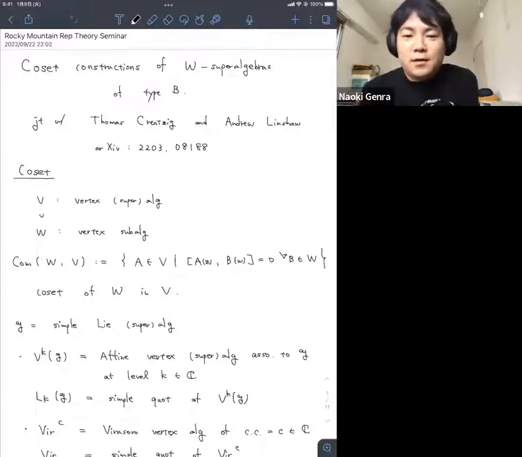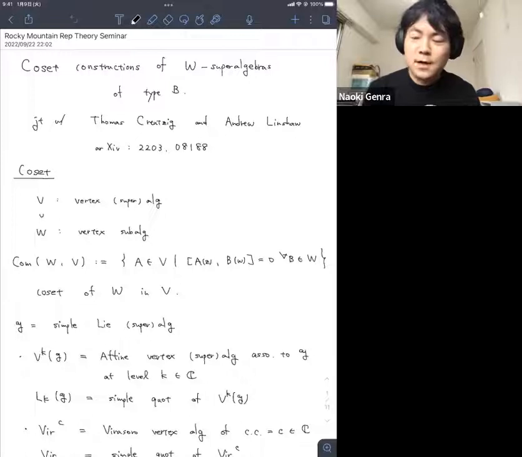Let B be a vertex algebra, in general a vertex superalgebra, and W a subalgebra. Then I want to denote the coset, or commutant, of W in B. This consists of elements A such that the OPE of A with b equals 0 for all b in W. This is called the coset of W in B.